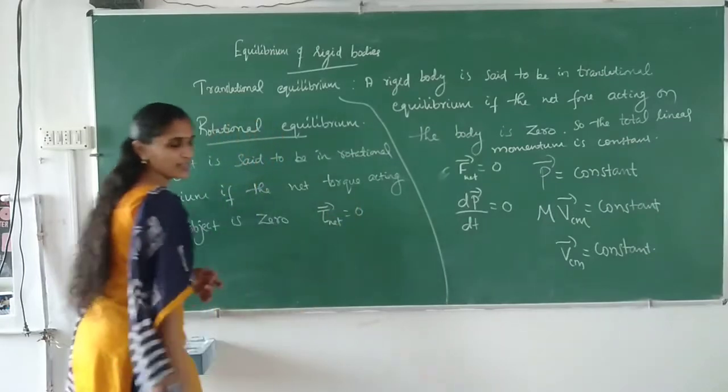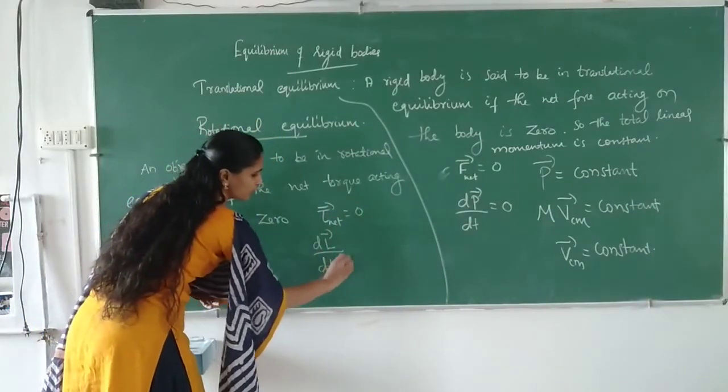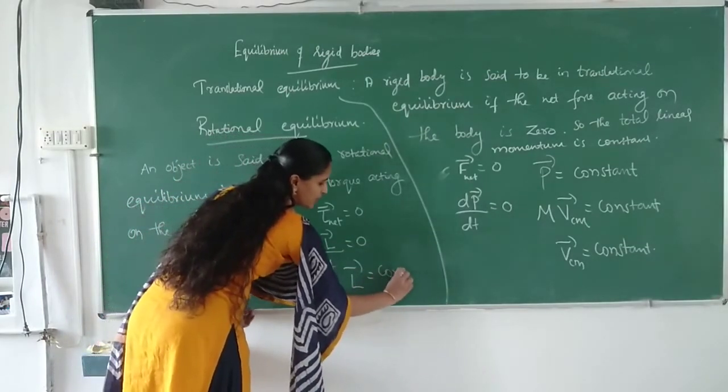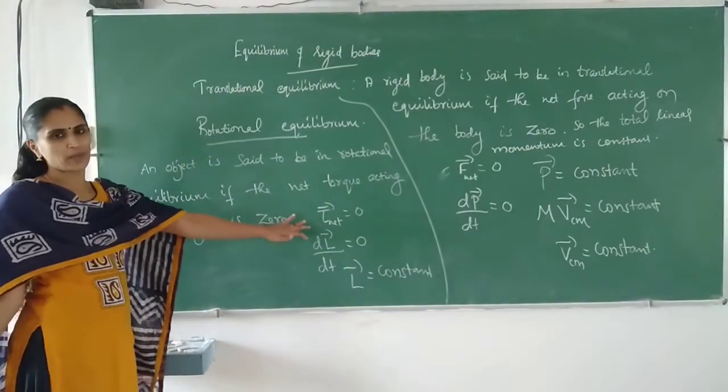If net torque is 0, we can write dL by dt is equal to 0, or we can write angular momentum is constant. The rate of change of angular momentum can be written as torque.